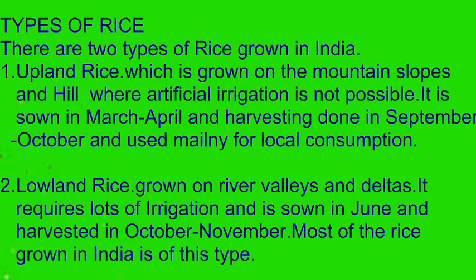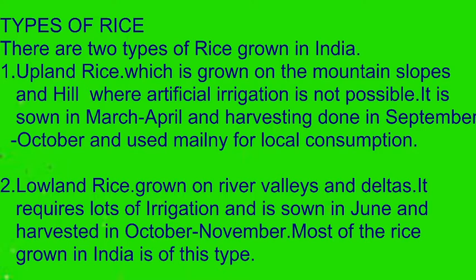Moreover, artificial irrigation is not possible in these areas. It is sown in March and April, just before the monsoon season, and then harvested in September or October and used mainly for local consumption. That means the rice that is grown in the upper regions like the mountain slopes and hills is mainly grown for local consumption, not for selling in the market.